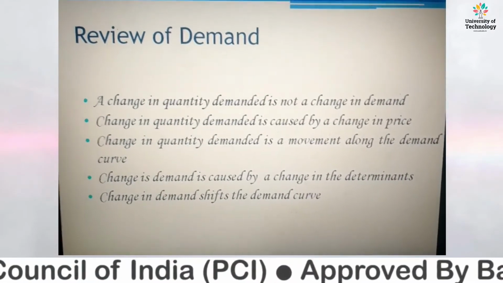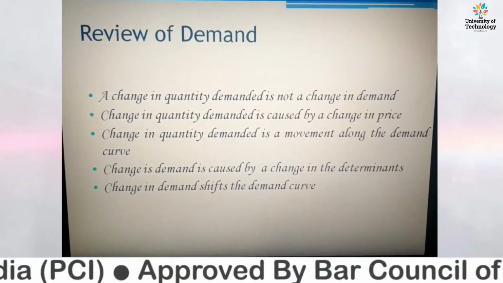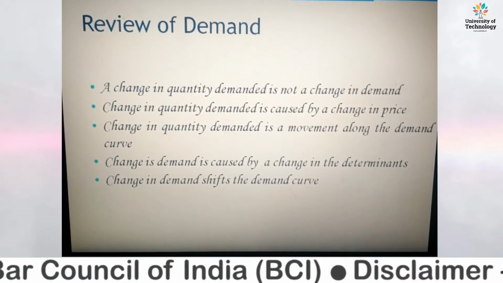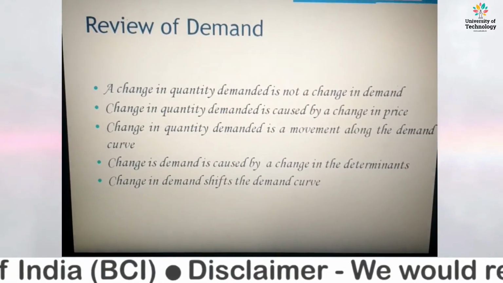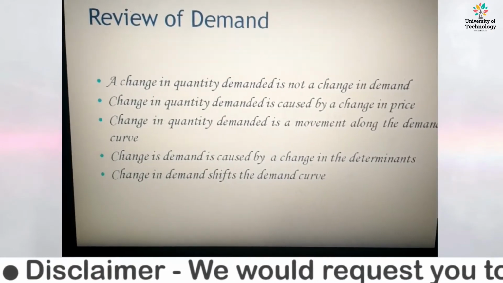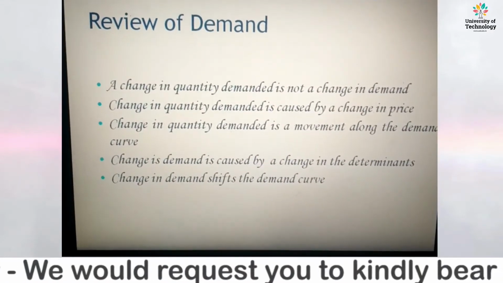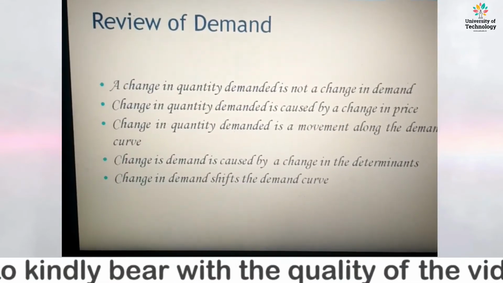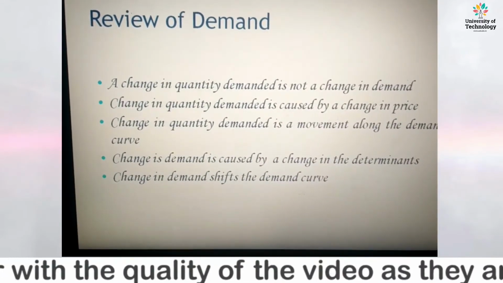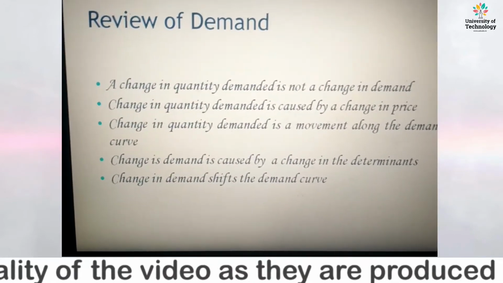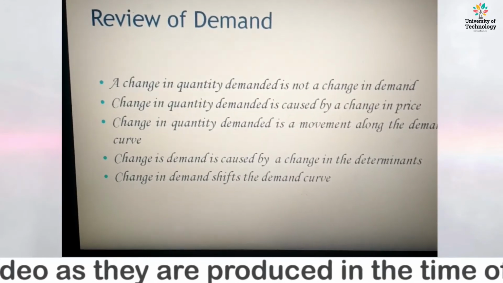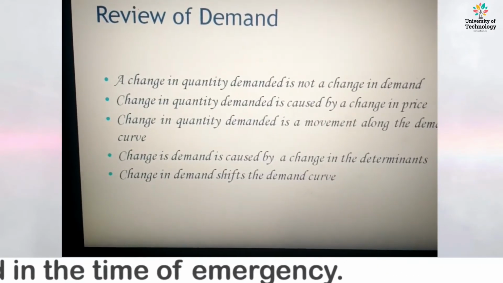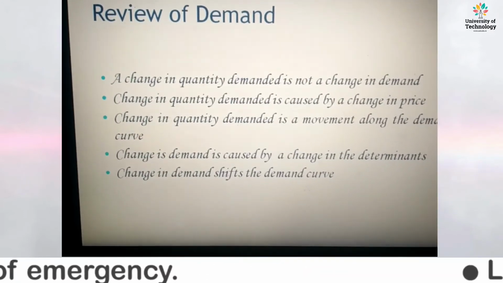Overall review of demand: first, a change in quantity demanded is not a change in demand. Second, a change in quantity demanded is due to changes in price. Third, a change in quantity demanded is a movement along the demand curve. Fourth, a change in demand is caused by changes in the determinants, and lastly, changes in demand shift the demand curve.